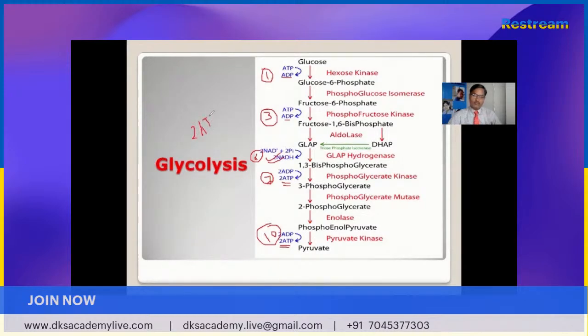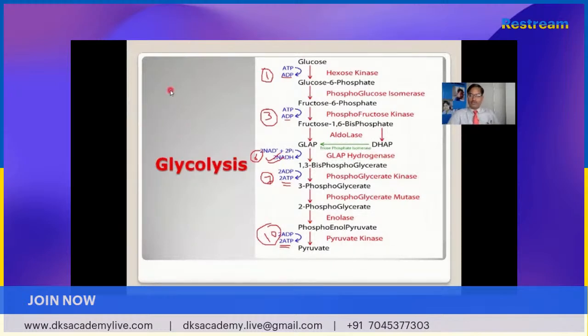That is produced after glycolysis, right? So the net gain of ATP is 2 ATP. 2 ATP is produced after the glycolysis process. So the net gain of ATP is 2 ATP after the end of the reactions in glycolysis. So it becomes very clear.